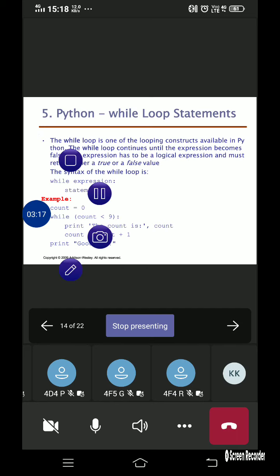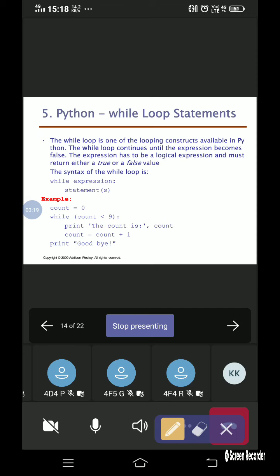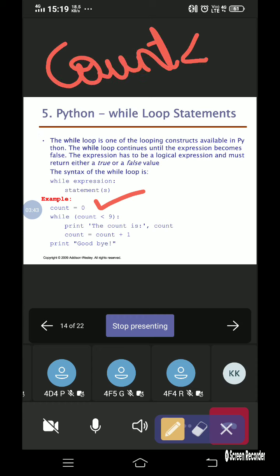Now let us consider one example. Here I have taken the value of count equal to 0. In the while statement, I have specified the condition that the count value should be less than 9.